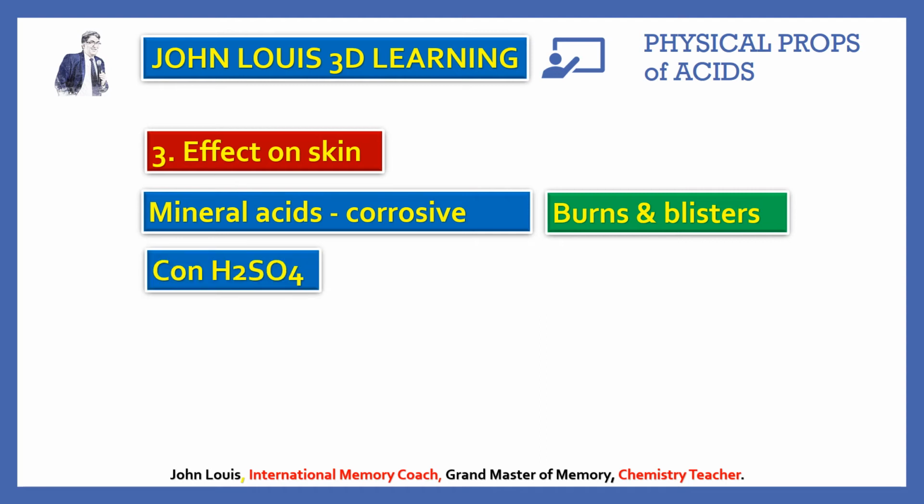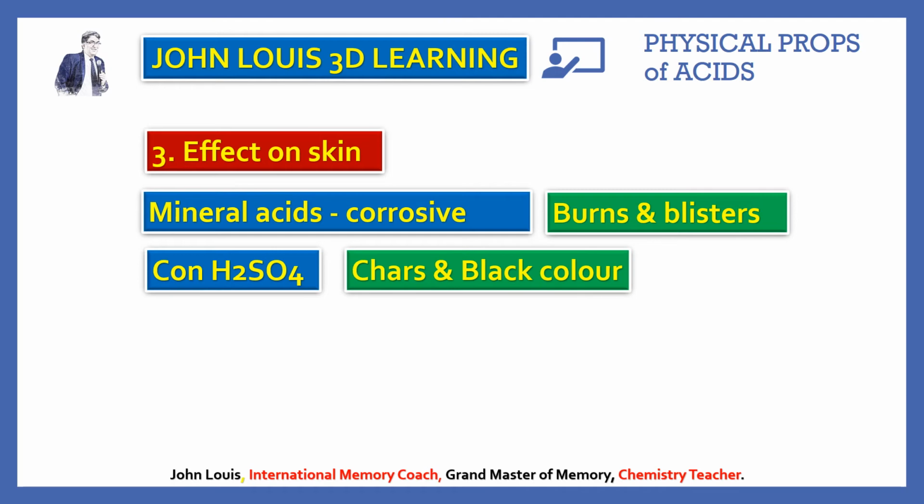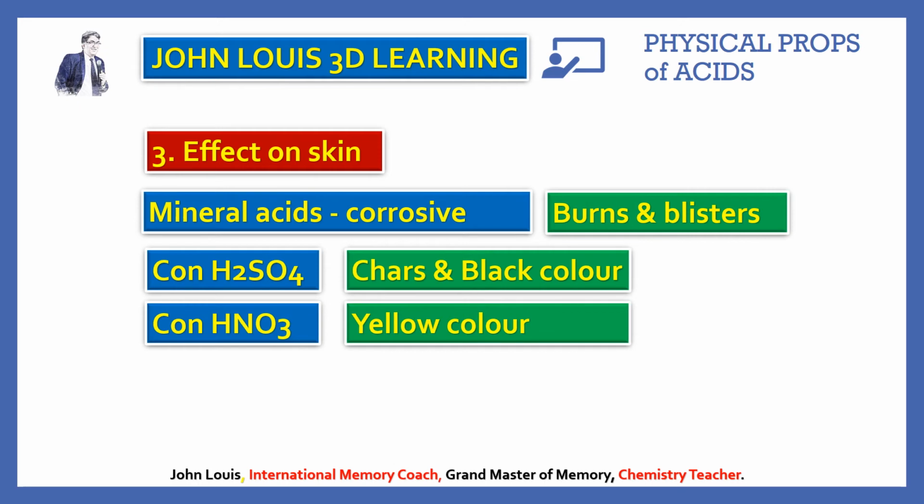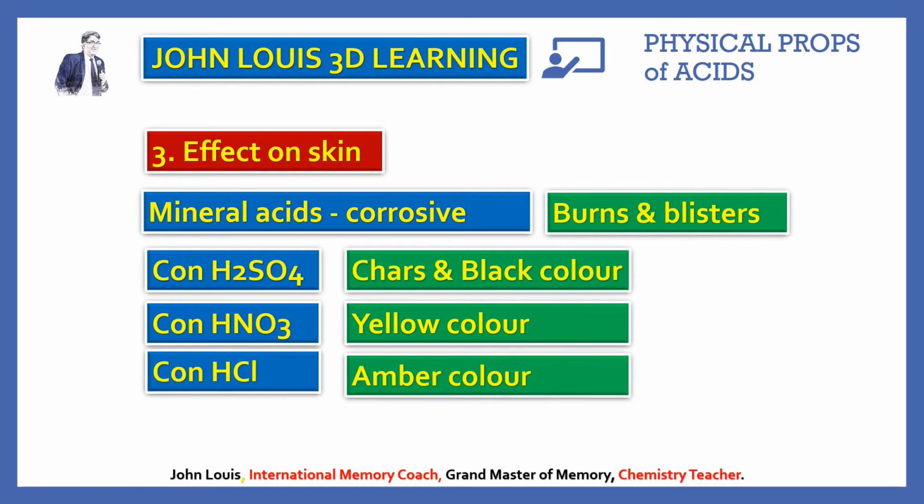Okay, next one. Concentrated sulfuric acid chars our skin. So if it falls on our skin, first of all, it chars our skin and turns the skin black in color. Whereas nitric acid, when it falls on our skin, changes our skin to yellow color. And hydrochloric acid gives an amber color to our skin. See, all these things are very, very important. They may be asked in a 1 mark question as well. Okay, but you need to learn and remember them very well.